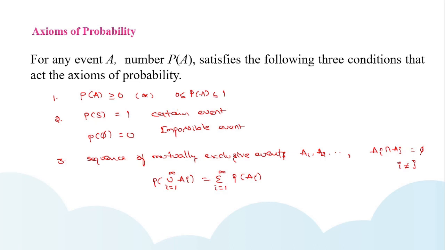Let us discuss in detail about this last axiom. So these are the three axioms only. Now I am taking a sequence of events A1, A2, A3 and so on.